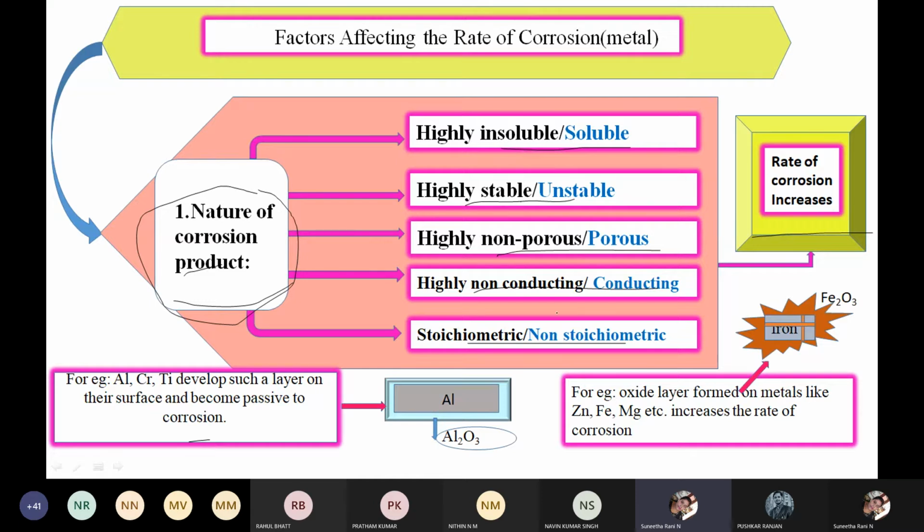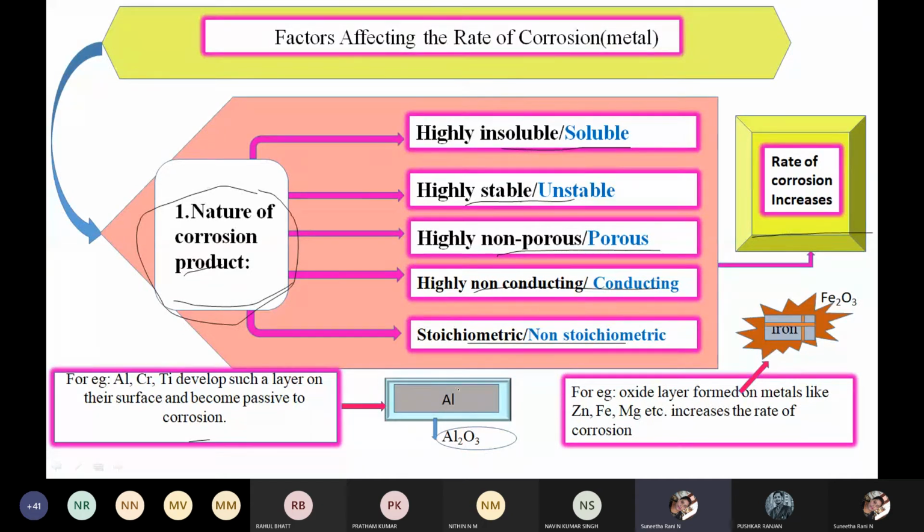If the medium is conducting or non-conducting, the corrosion product still gives an increased rate of corrosion. If we take a stoichiometric or non-stoichiometric conducting medium, then also the rate of corrosion increases.